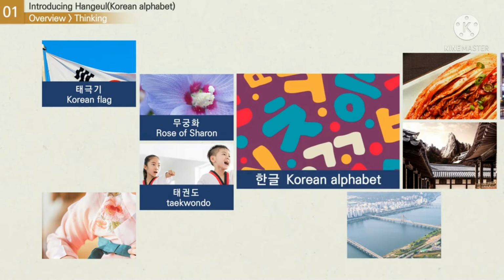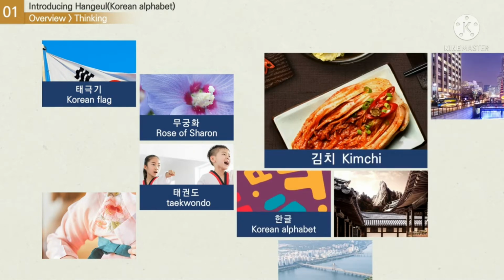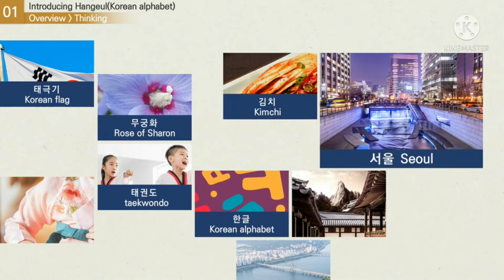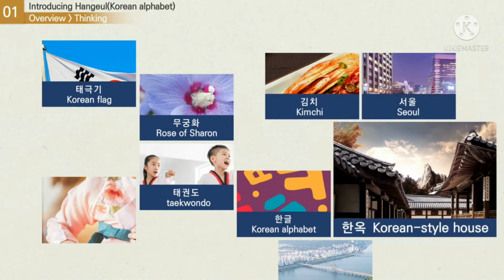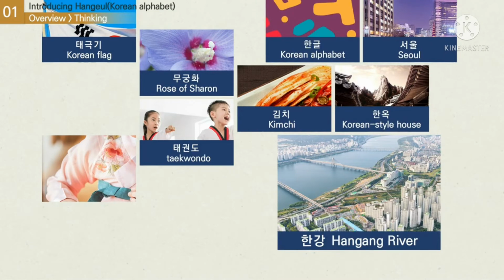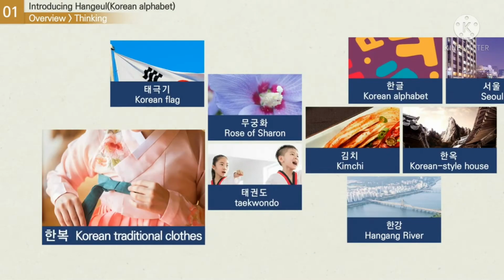This is Hangul, the Korean writing system. Here we have kimchi, a traditional Korean food. This is Seoul, the capital of South Korea. This is a hanok, a traditional Korean home. This is the Hangang River, which crosses through Seoul. And lastly, this is hanbok, traditional Korean clothing. Have you heard of any of these?